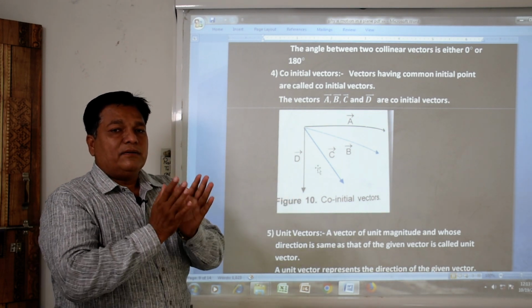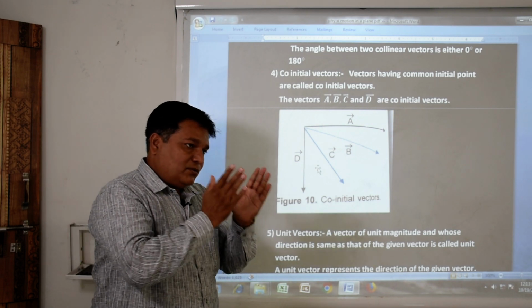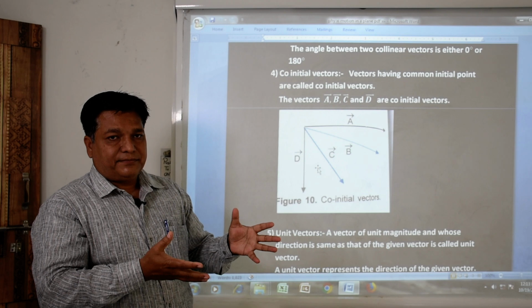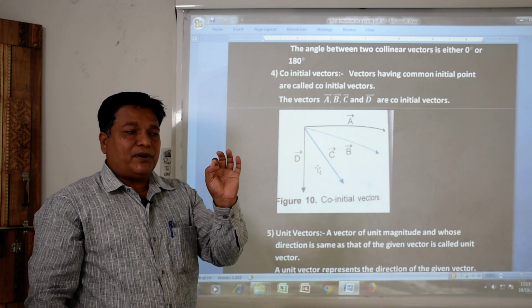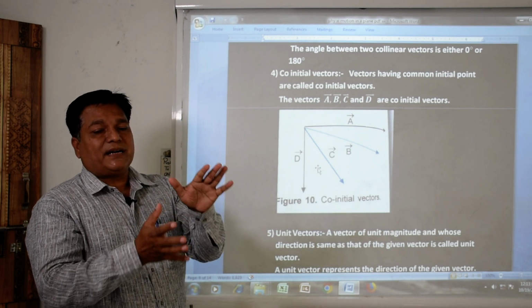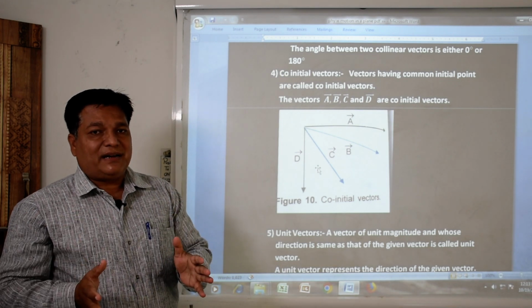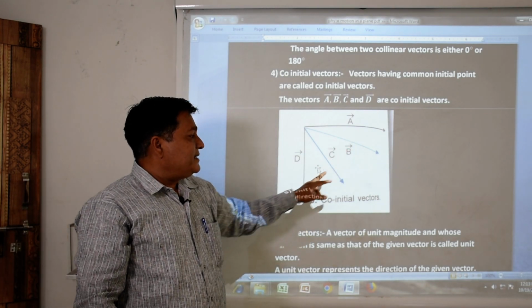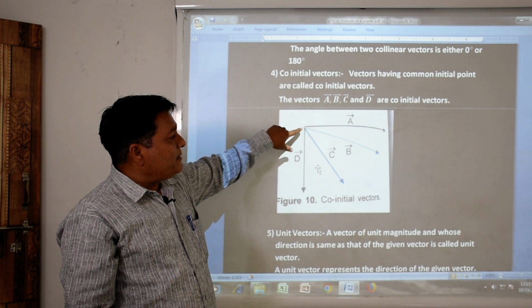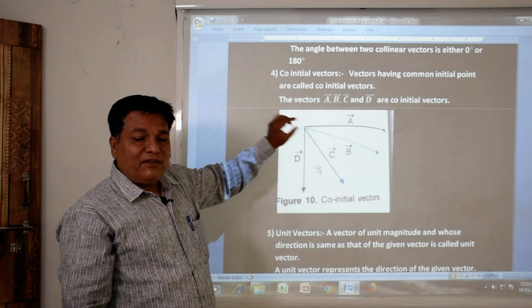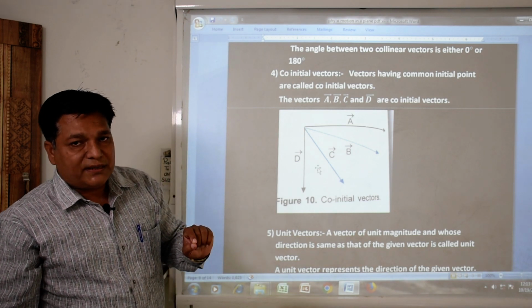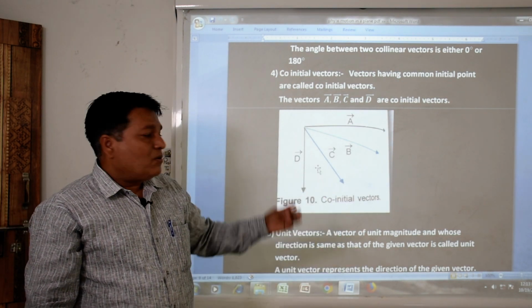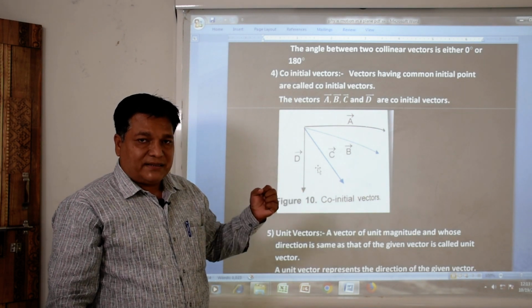It means that if two or more vectors have the same initial point, emerging out from the same point, then this type of vectors are said to be co-initial vectors. Here in the figure we can see that vector A, vector B, vector C, vector D are all emerging out from this point. If we suppose this point is O, then all these vectors are said to be co-initial vectors.